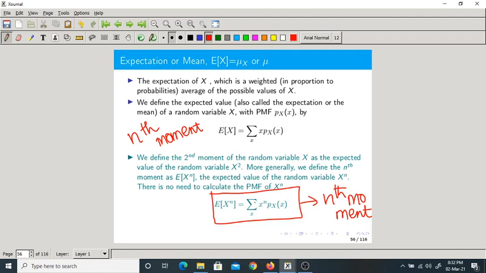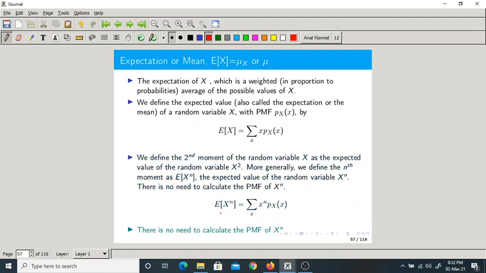It is defined as x power n times px of x. So please make a note of this. This is the nth moment, but what are we using? This is still the probability mass function of X only. That's why I have written it here. There is no need to calculate the probability mass function of x power n.